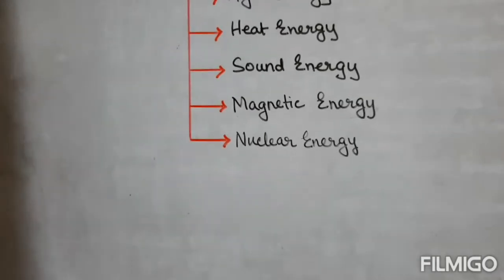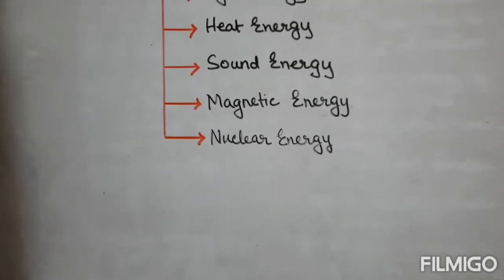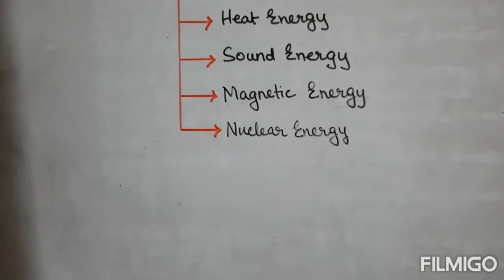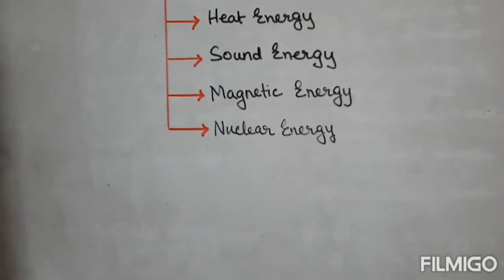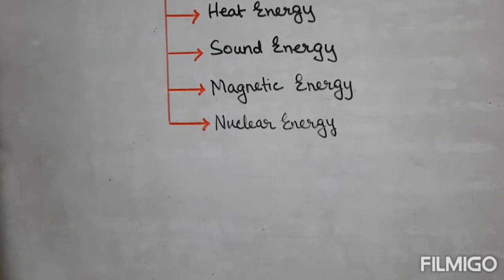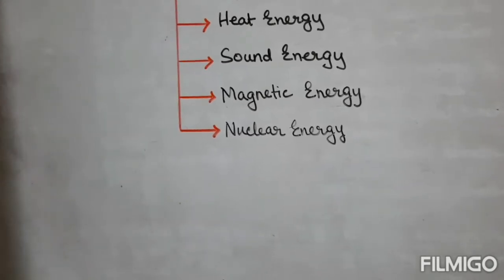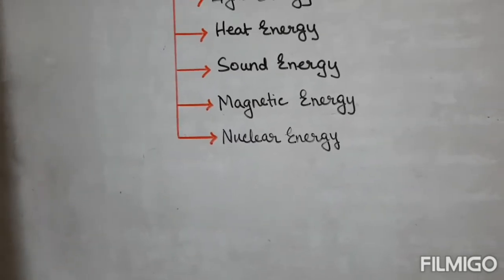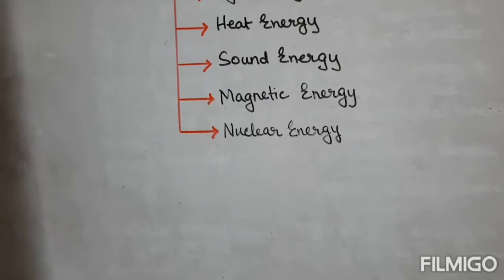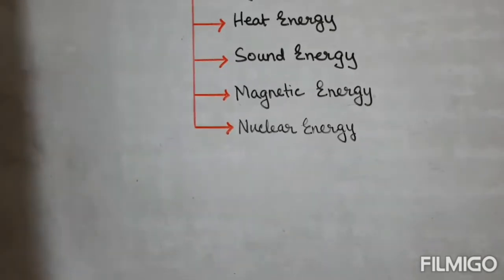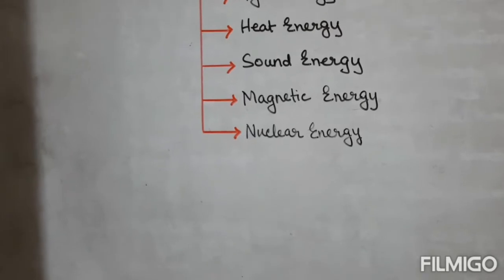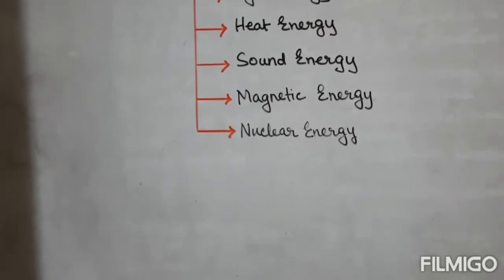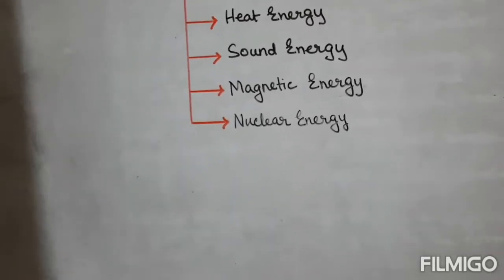Next is the magnetic energy. Magnetic energy is stored in magnets. Due to this energy, magnets attract magnetic materials. Magnetic energy of large magnets is used to separate iron from scraps.